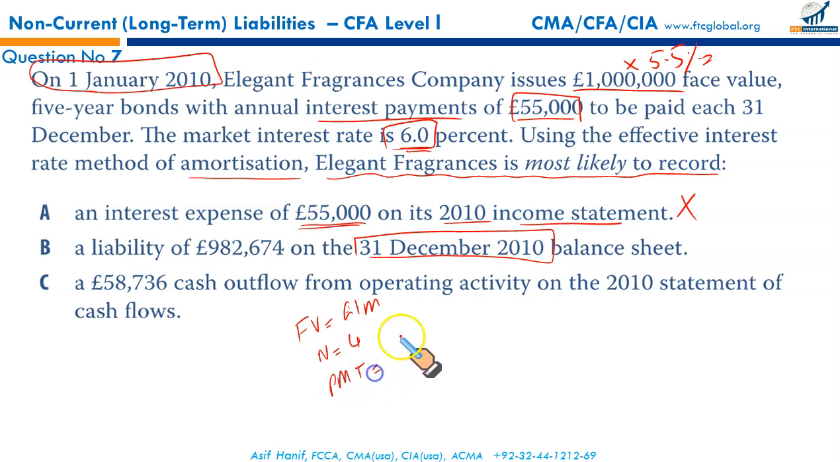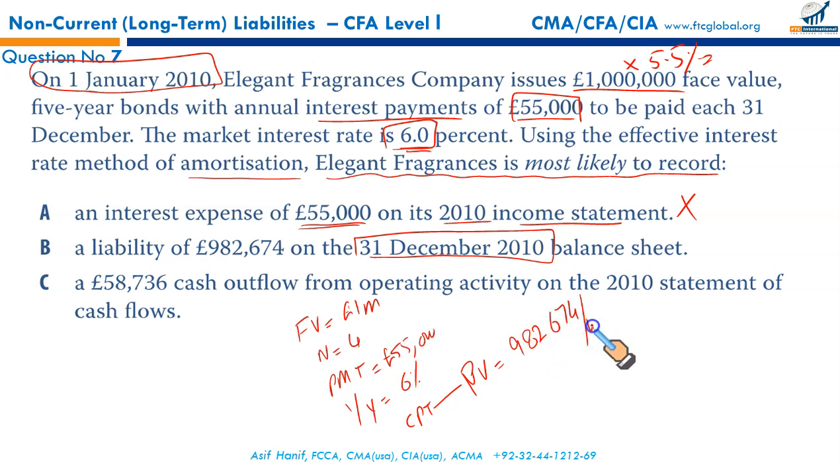Payment of interest is given as £55,000. Interest rate per period, market rate of interest, that is 6%. We just have to calculate CPT PV and you get 982,674.47. So yes, this is the liability at the balance sheet date on 31st December 2010.